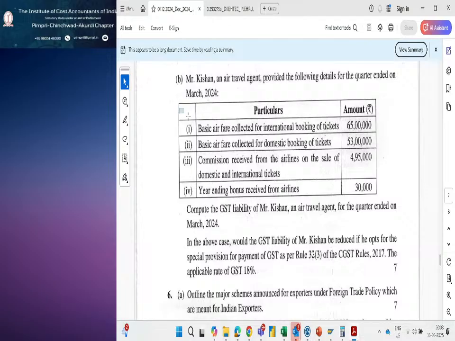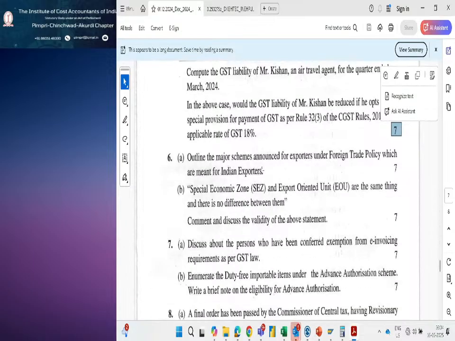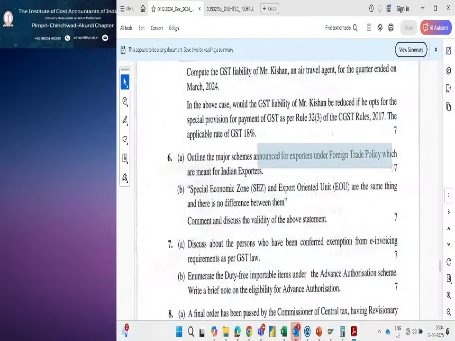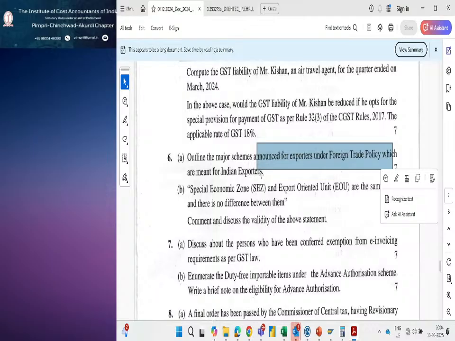So now we have seen this. This is also for 7 marks. These simple questions you can complete in exams also in even 5 to 10 minutes, maximum. And we have seen foreign trade policy. This is related to the theory area. In foreign trade policy, the schemes, again we will repeat tomorrow also.